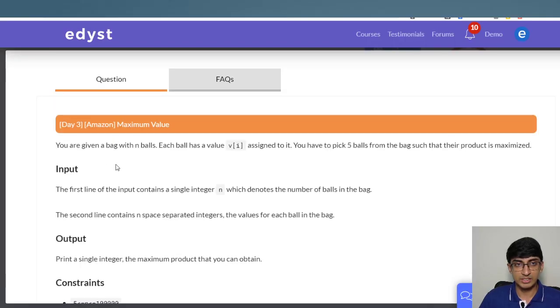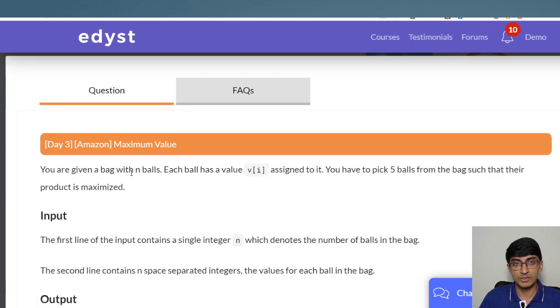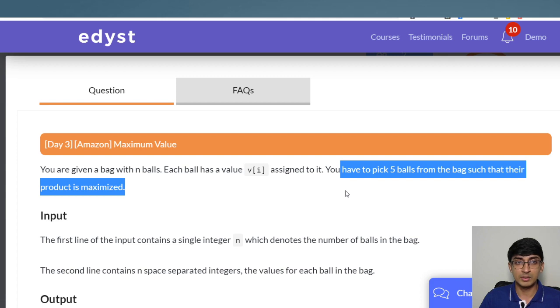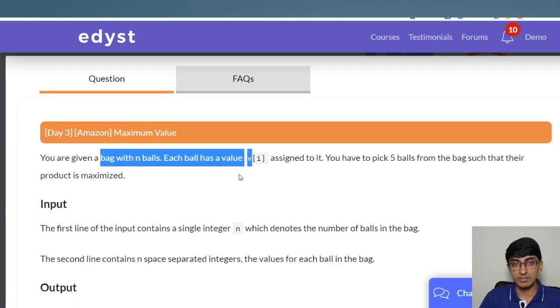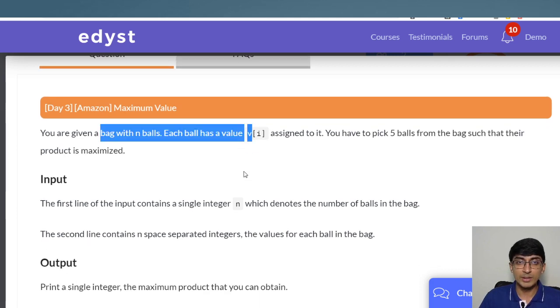So the question is like this: you are given a bag with n balls. Each ball has a certain value vi assigned to it. So automatically our mind goes to the idea that it's probably an arrays question. You have to pick 5 balls from the bag such that their product is maximized. So you have to pick 5 from the n balls given over here. And how big is n over here?